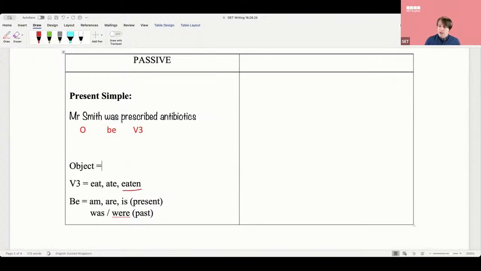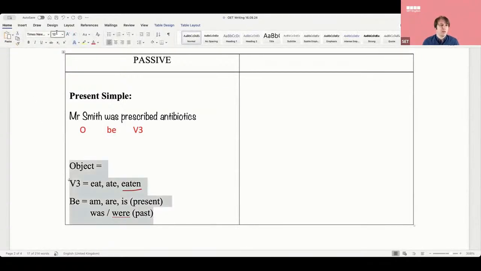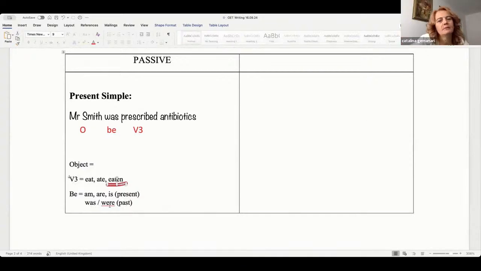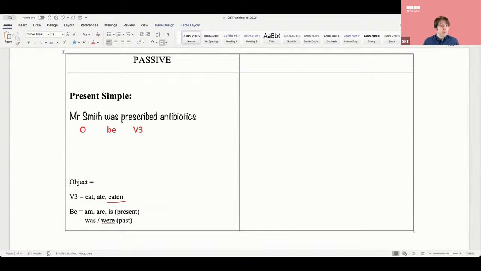What about object? Catalina, what is an object, please? We just started and we said object. The object is the person who made the action. Not quite, actually, that's the opposite.